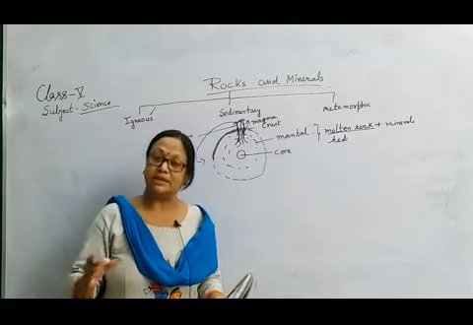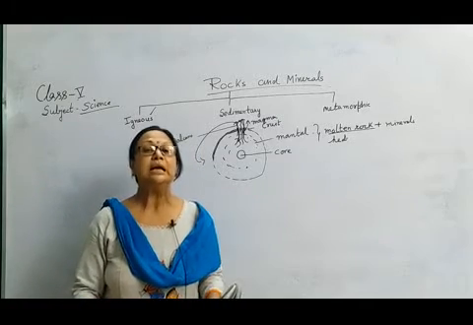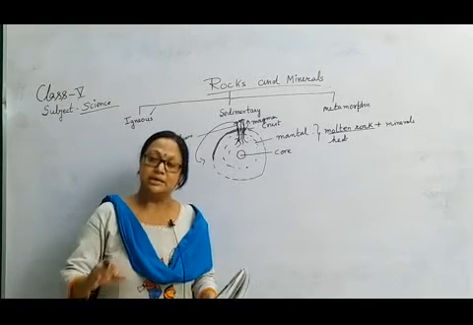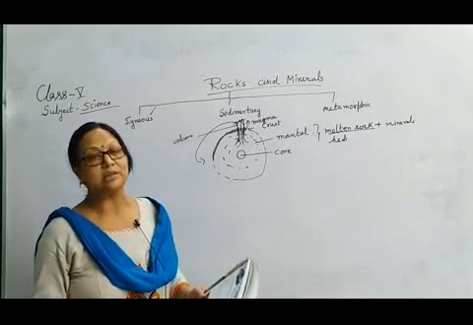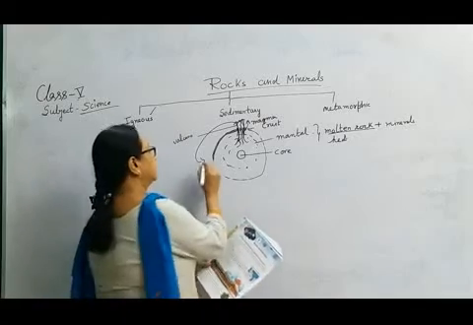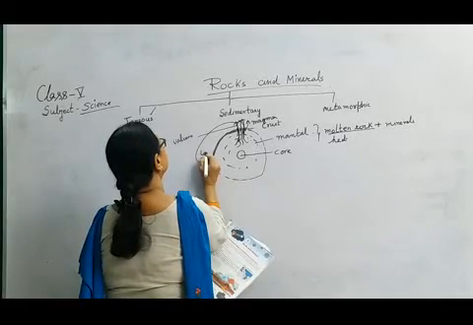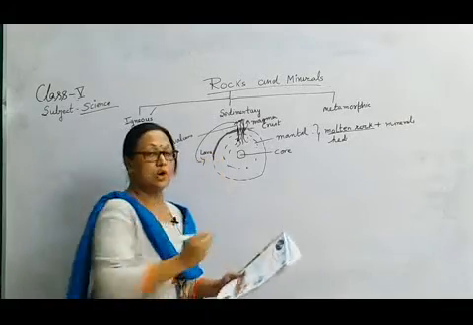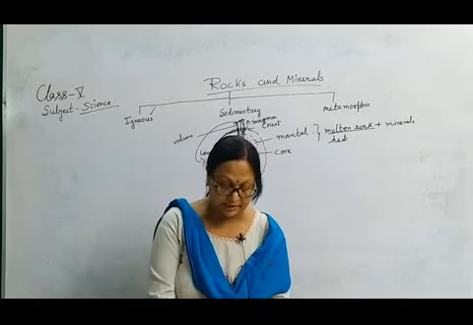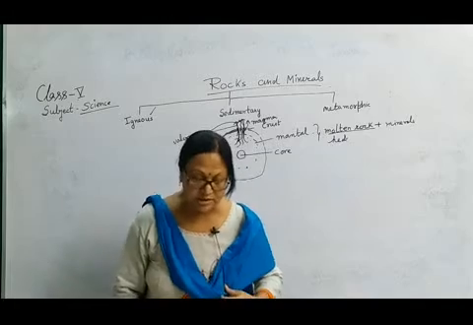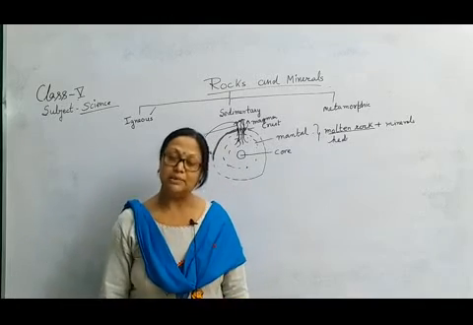But once it comes on the surface of the earth, it cools down and makes a hard layer on the earth's surface. At that time it is called lava. The magma that reaches the surface of the earth is called lava. Lava cools down and solidifies to form hard rocks.